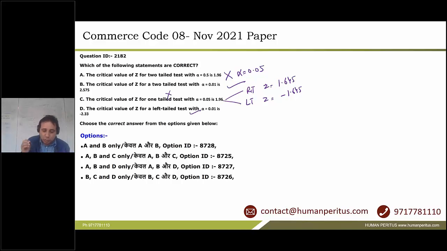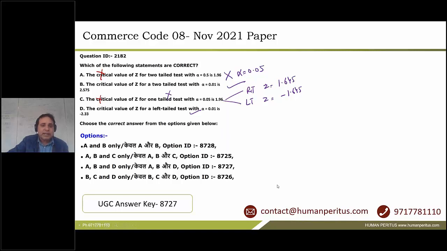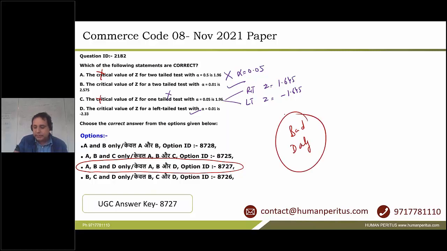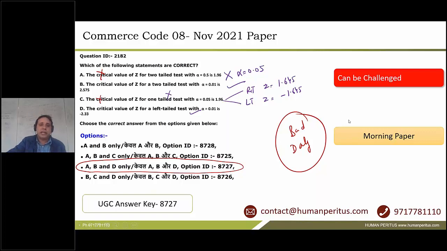This is right. So A and C are incorrect. B and D are correct. Now what is given? Let us see. The answer key which is given is 8727, which is A, B and D, which is the wrong answer key. The correct answer should have been B and D only. Okay, and therefore this question should be challenged.